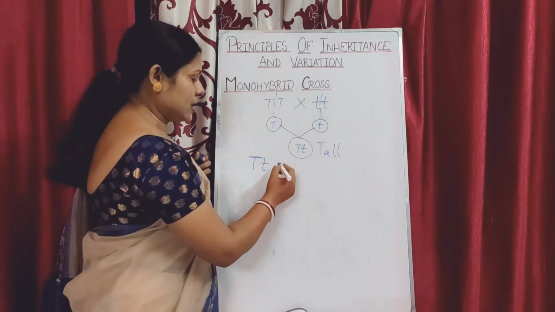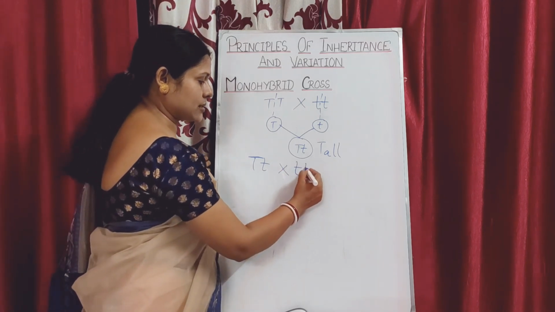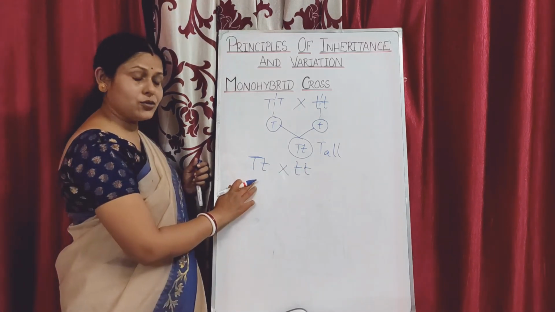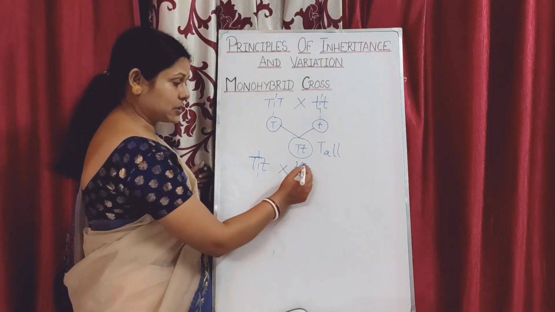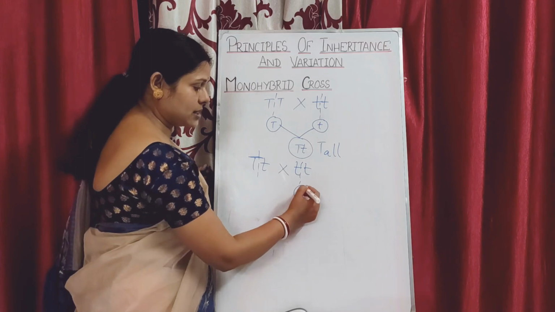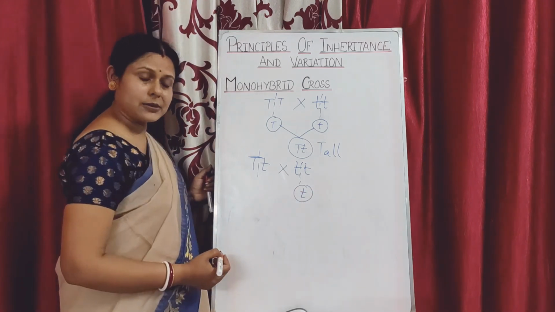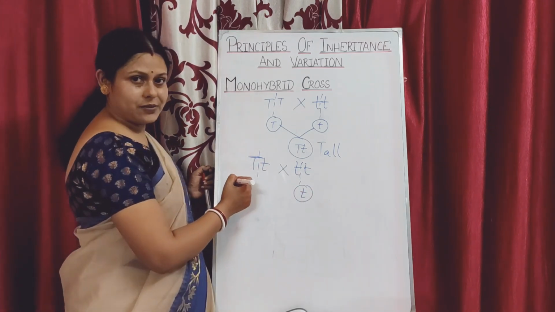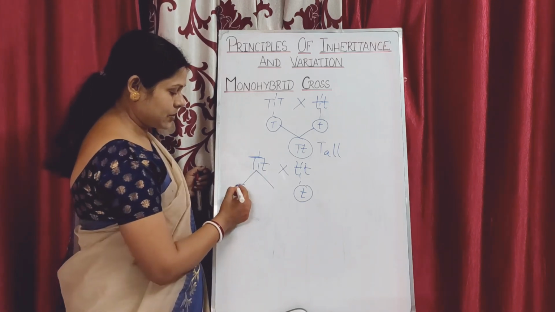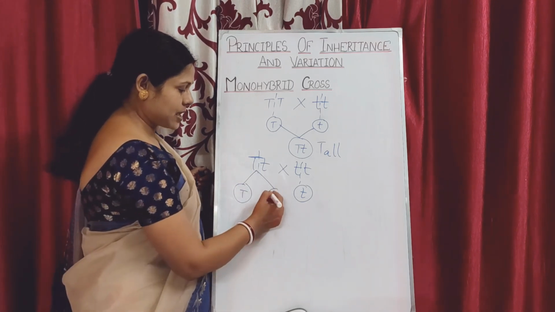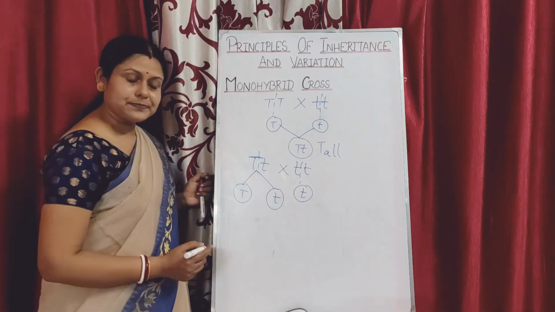So when he crossed this with a homozygous recessive parent, the gametes will be again 50%. This one will produce only one type of gamete, that is small t. But this type of individual will produce two different types of gametes, isn't it? One will be capital T and another will be small t.